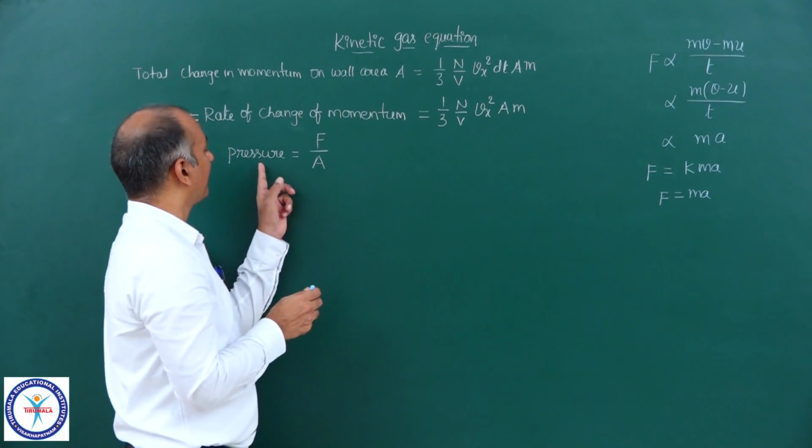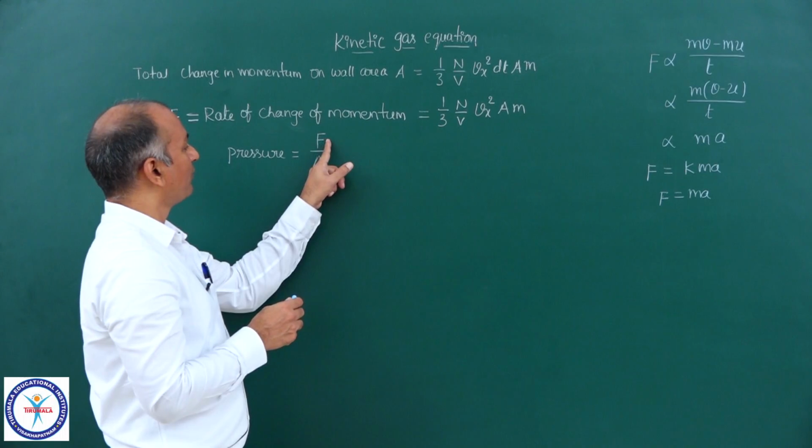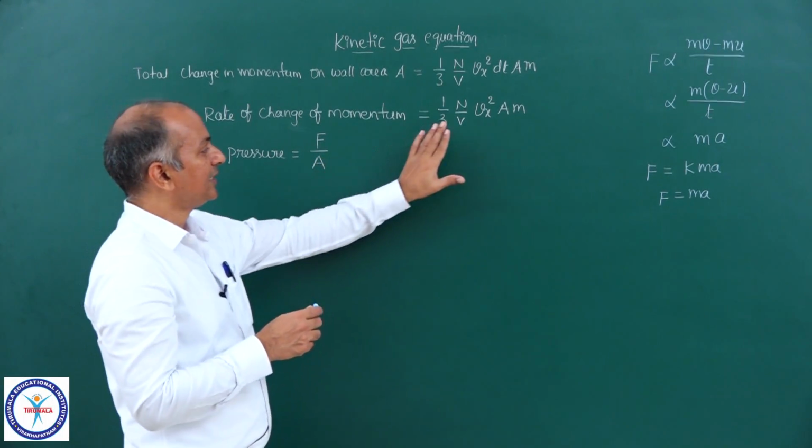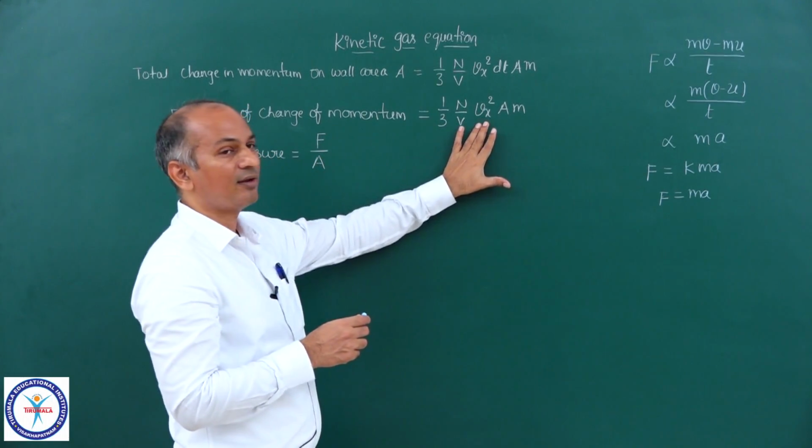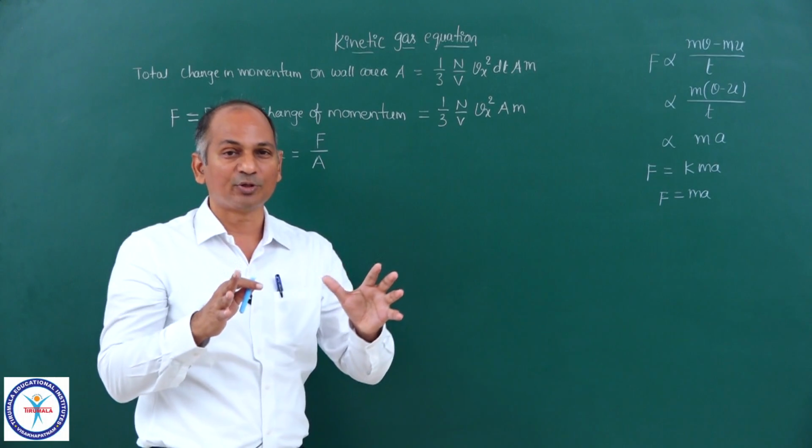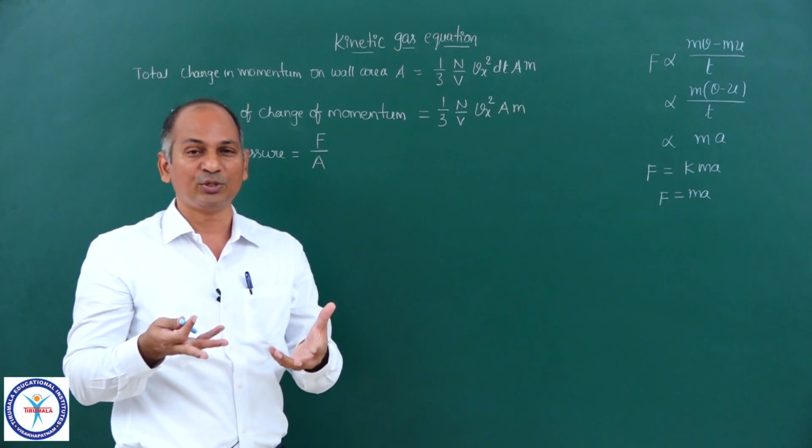So then we can write pressure is equal to force upon unit area. This is the force exerted by the wall, and the same will be the magnitude of the force exerted by the molecules.